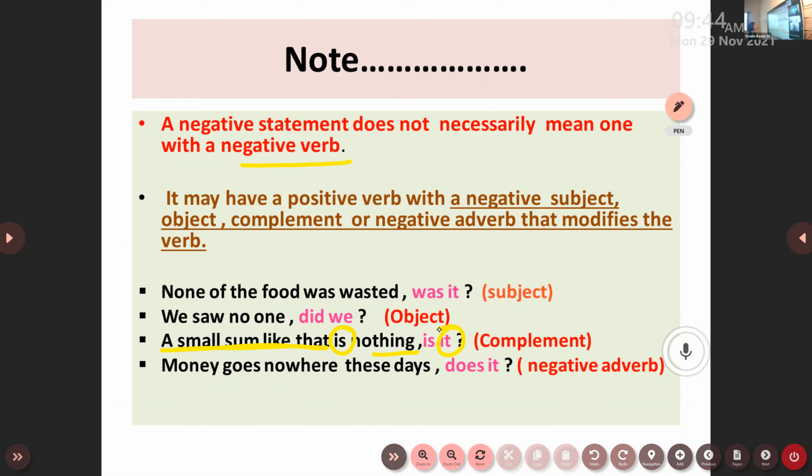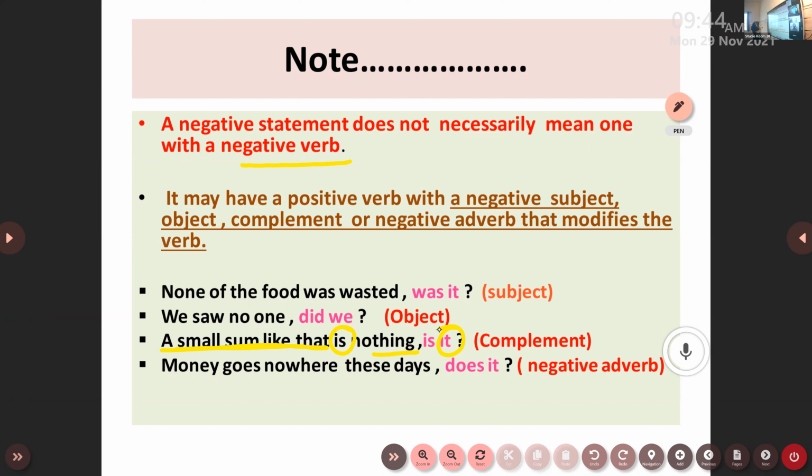Again, money goes nowhere these days. Look here, children: money goes nowhere these days. Here, nowhere is used in the form of an adverb of place. So here also it is written nowhere, which turns the statement into a negative statement. So I have to prefer goes becomes does; I have to split it into does plus go. So I got does here, and instead of money, I have to use an appropriate pronoun, it.